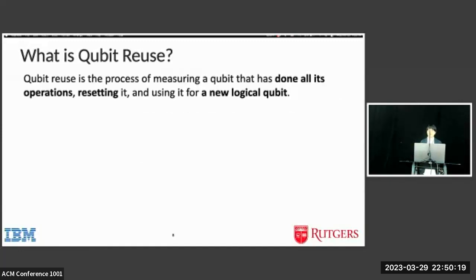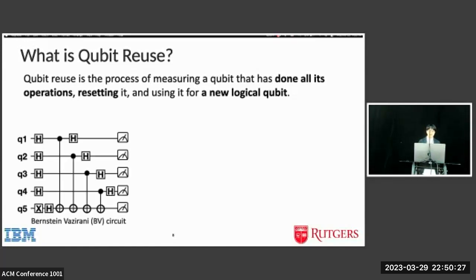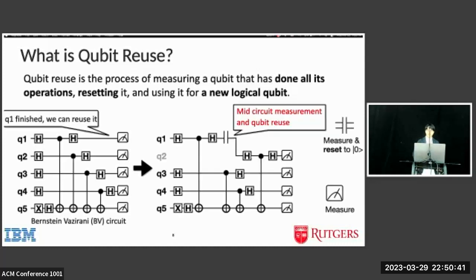Qubit reuse is the process of measuring a qubit that has done all its operations, resetting it, and using it for a new logical qubit. Here, for example, is a Bernstein-Vazirani BV circuit with 5 qubits. For this circuit, we can see Q1 finishes all its operations earlier than other qubits. So we can reuse Q1 for other qubits.